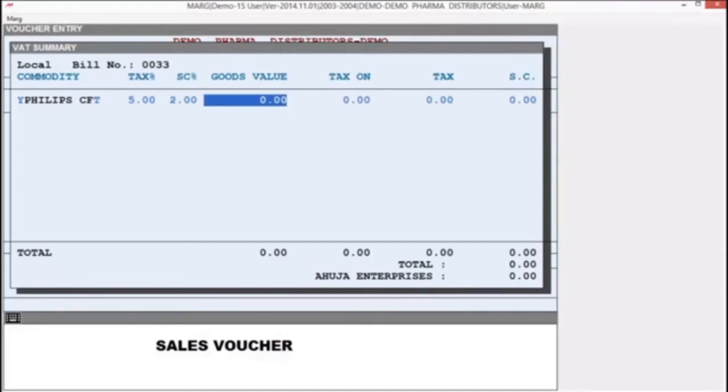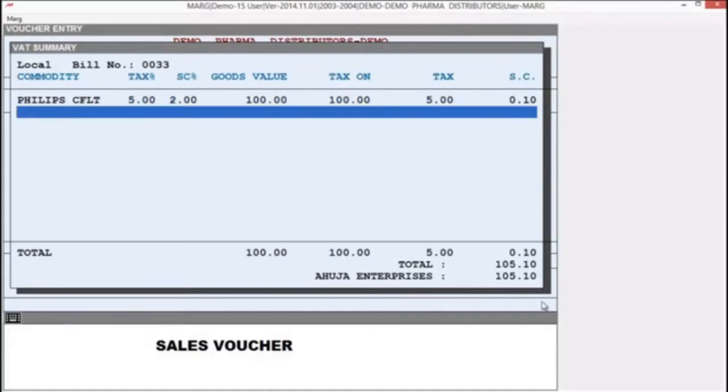After that, here you will define the goods value. As you press enter, the software shows you the taxable amount, and it will auto calculate the tax and surcharge. And also you can view at the bottom, it will show you the total bill value.